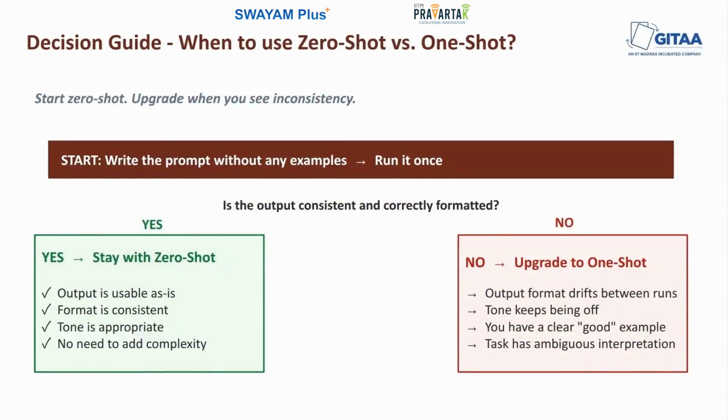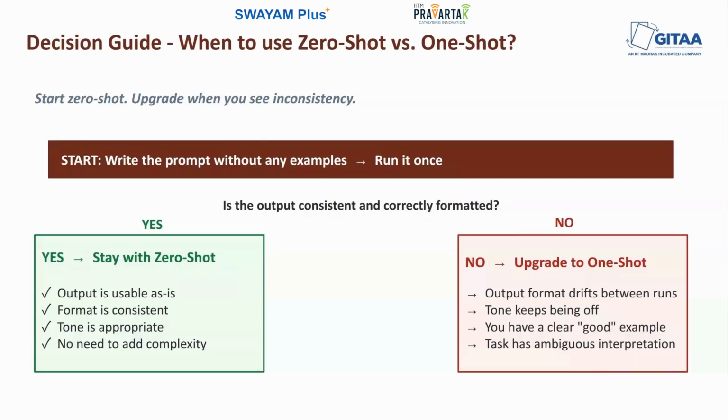That is, when do you use zero shot and when do you upgrade to one shot? So here is a practical decision rule. You start with zero shot always. If the output comes back in good shape, it's correctly structured, the tone is appropriate, it's consistent across a few runs, then you're done. You don't need to add complexity if you don't really need it.